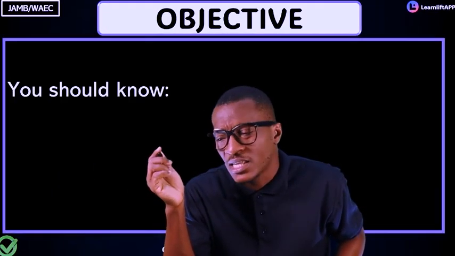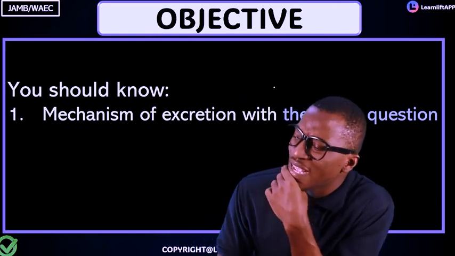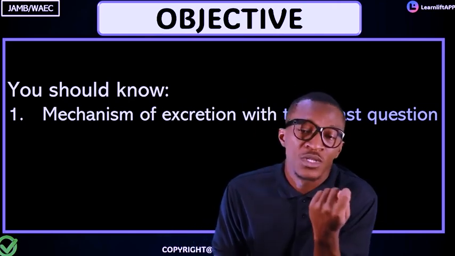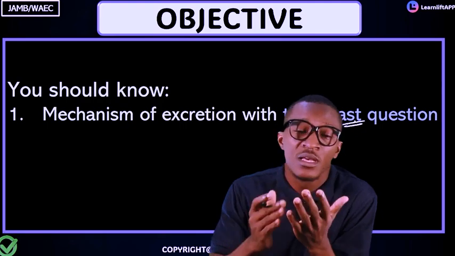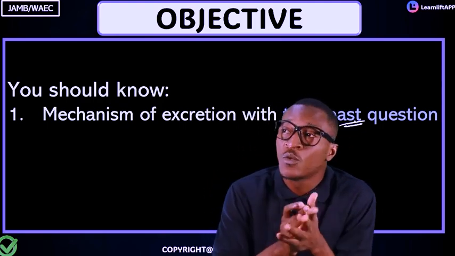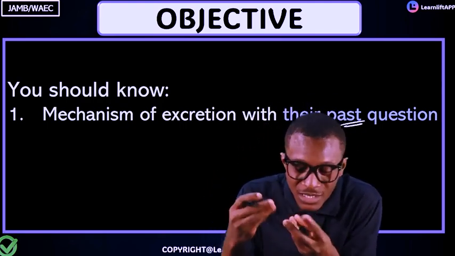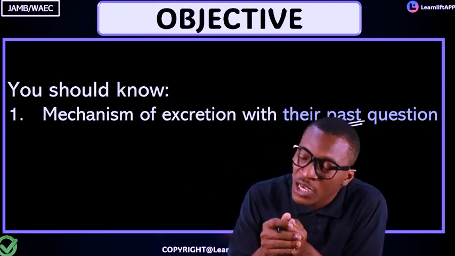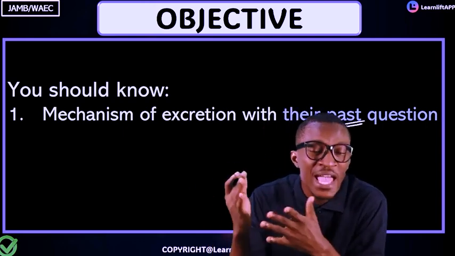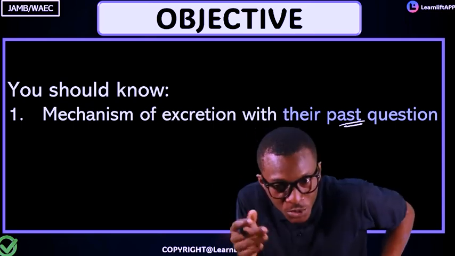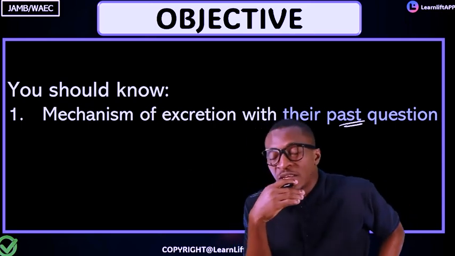Now, what are the objectives? What are the things we need to know? Take note that as students, we should know the mechanism of excretion with their past questions. We'll talk about the mechanism of excretion. How does excretion take place? What does the term excretion mean? How does excretion take place in lower or higher organisms? We'll cover the mechanism of excretion and their past questions.